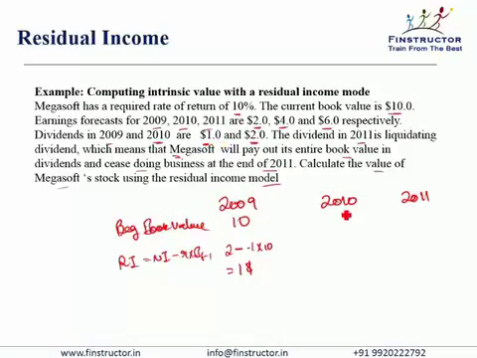So the beginning book value for 2010 would be 10 plus 1, that is $11, on which the net income or the earnings per share were $4 minus an equity charge of 10% of $11, that will be 1.1, which will give us the residual income for 2010 as $2.9.